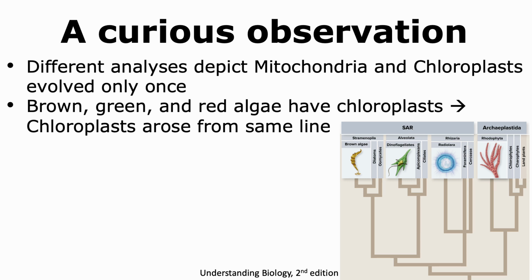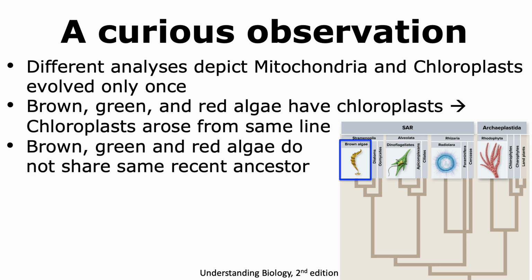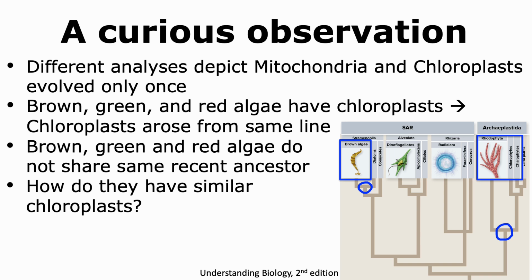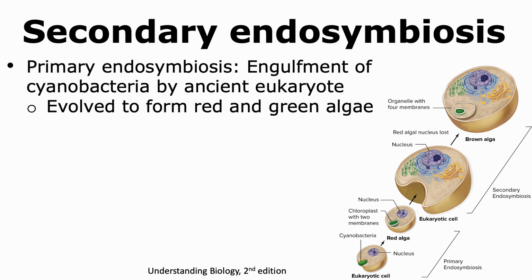line of cyanobacteria. However, when we look at the brown and the red and green algae and their phylogenetic relationships, they do not share the same recent ancestor. So it begs the question, how do they have similar chloroplasts? An answer to this question could be secondary endosymbiosis.